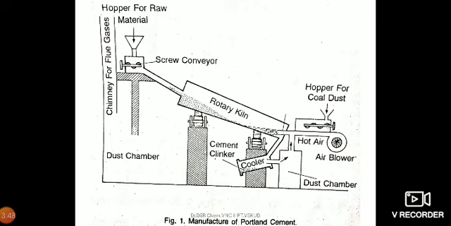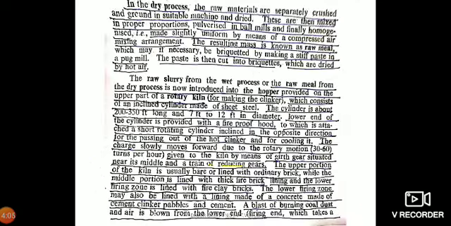By means of this hot air blower, we are cycling the hot air so that the temperature in the rotary kiln continuously goes on increasing, and that heat is recycled here. The cement clinker is collected in the cooler at the corner, cooled, and taken out. So in that dry process,